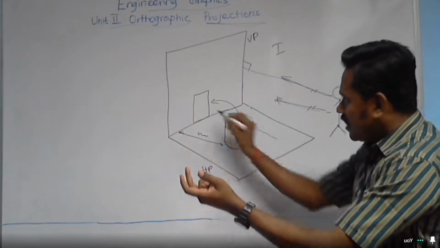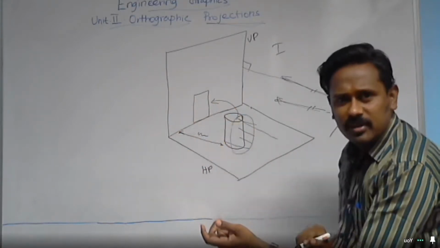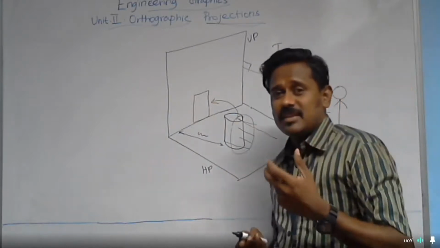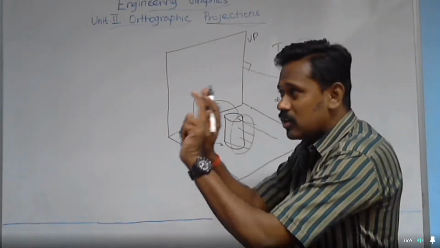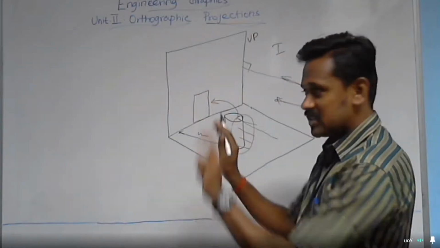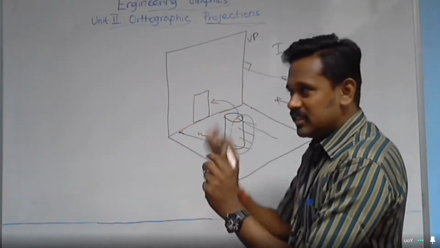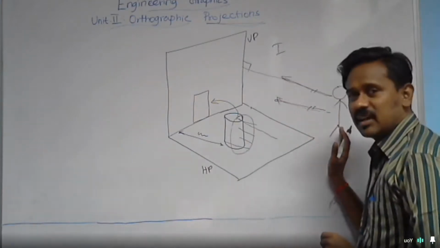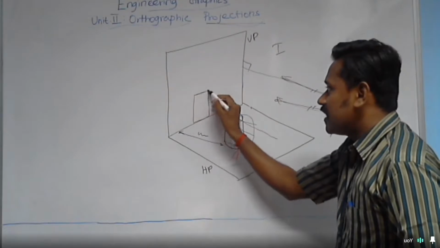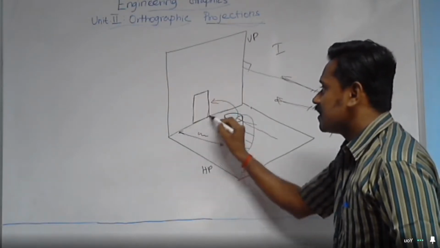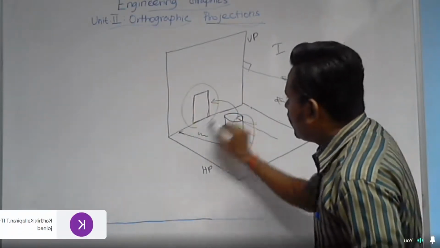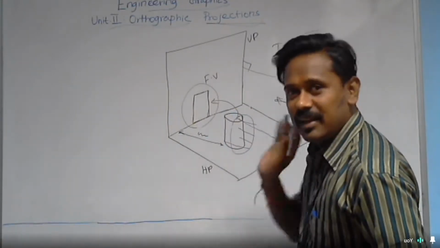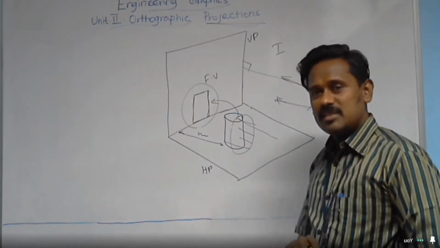What can I see? I can see only a rectangle. But I can recognize, by my sixth sense knowledge, that this is a curved surface just in front of me. It's a curved surface, maybe. But the 2D view obtained when you stand in this direction and see the object is a flat rectangle. That rectangle is nothing but the front view of the cylinder. Front view of the cylinder.